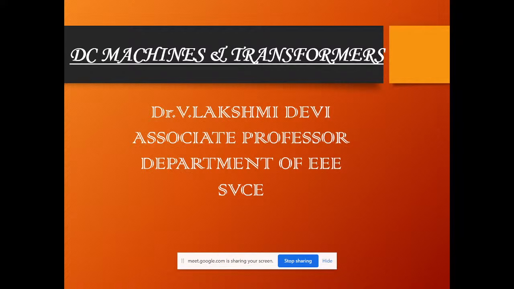Coming to the part of DC machines, machines are always designed to decrease human effort. This human effort is reduced with the help of designed machines. Earlier, a machine was defined as a device which runs mechanically and has movement. The movement of the machines can be in terms of energy using or energy giving.